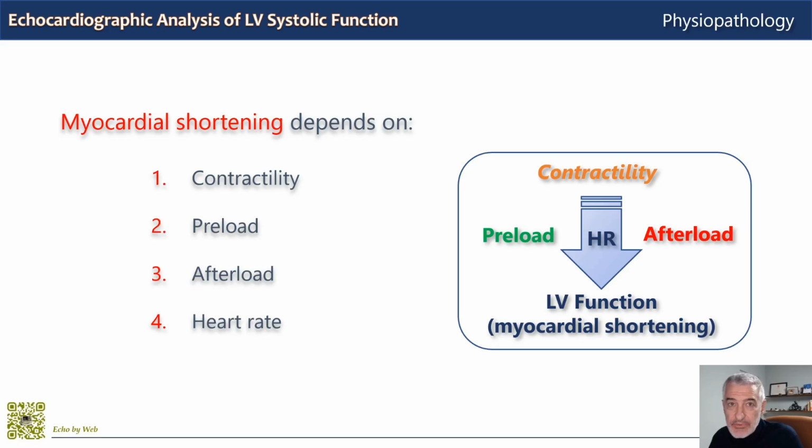To make an understandable practical example, if we want to compare two measures of ejection fraction taken during follow-up, at baseline and after a certain therapy, for example after 6 months, to be able to estimate contractility, and if contractility has changed during this time span, we must make sure that the loading conditions, preload and afterload, are similar at baseline and at the measurement made at follow-up, and also that heart rate hasn't changed significantly.